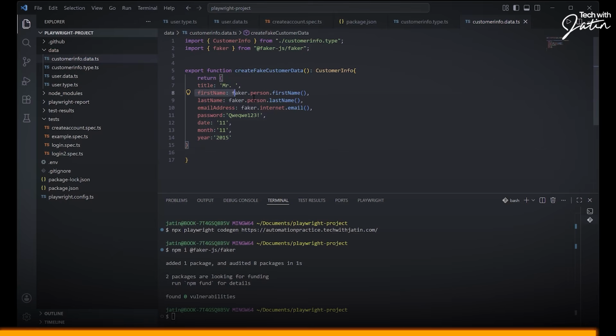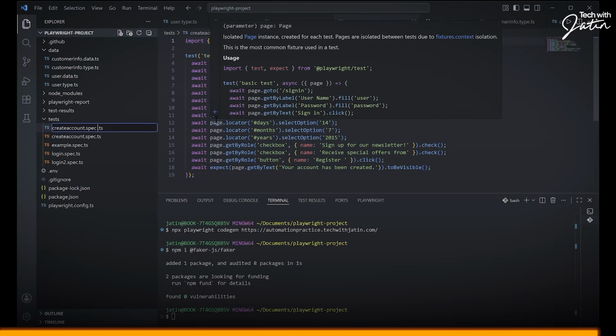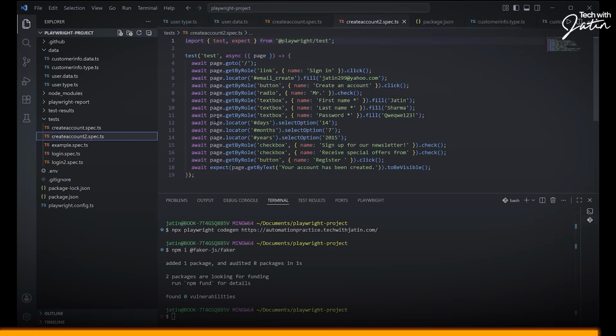So the first name, last name, email address, this is something which I'm taking from the faker. You can take the rest of the stuff also, but I just want to keep the password over here so that I can be aware that this is the password which is being used every time. And time to test this chap. I'm going to duplicate this and let's call this create account clue.spec.ts.